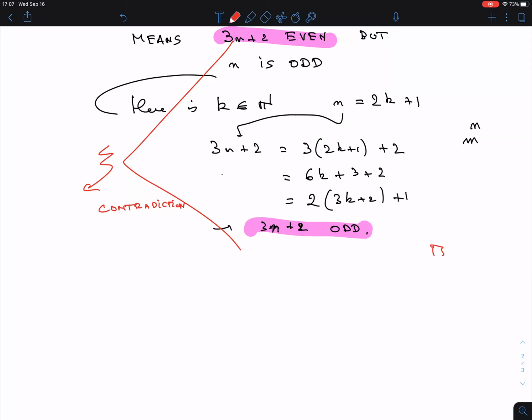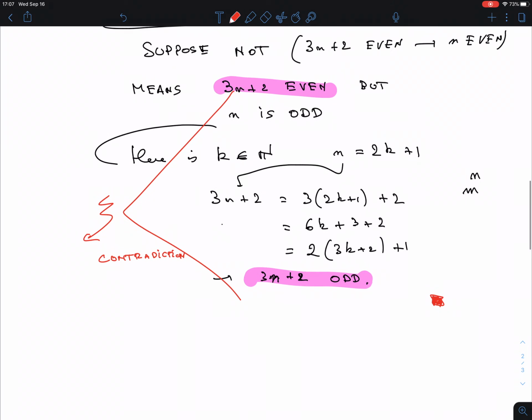Okay, so the strategy is different, but the calculations are very much the same. And that is not a surprise, because contrapositive and contradiction are very similar ways of proving things.